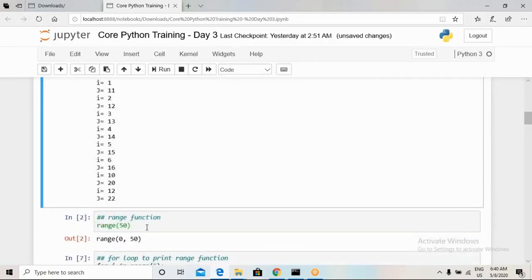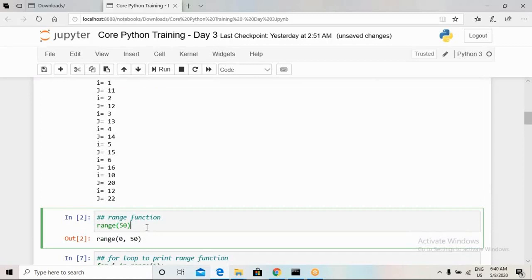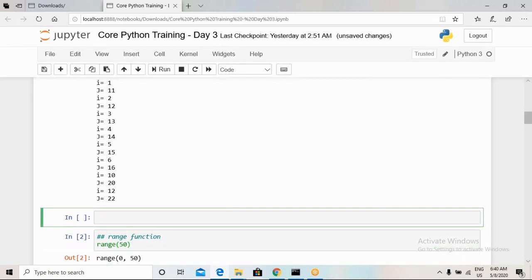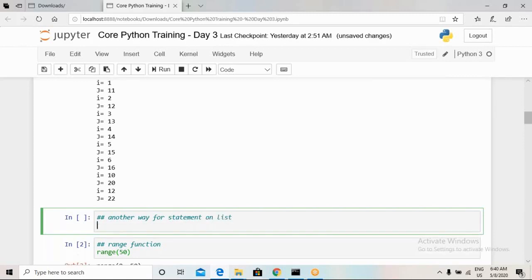So what are other regular uses of a for loop, or on which functions can we use a for loop, or what is another way of using a for loop on the same equation? I will show you another way of using a for statement on a list. Okay, so for i in range length of